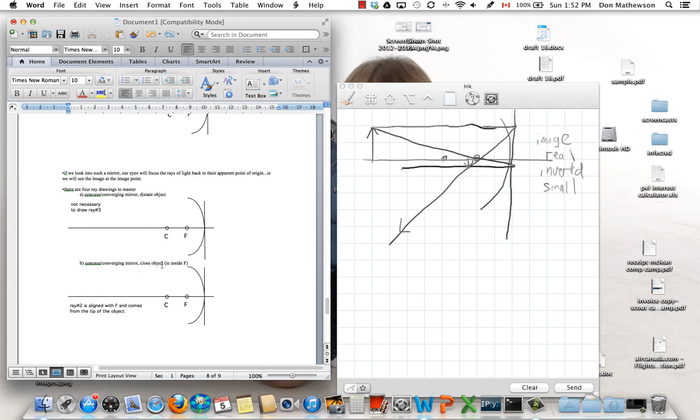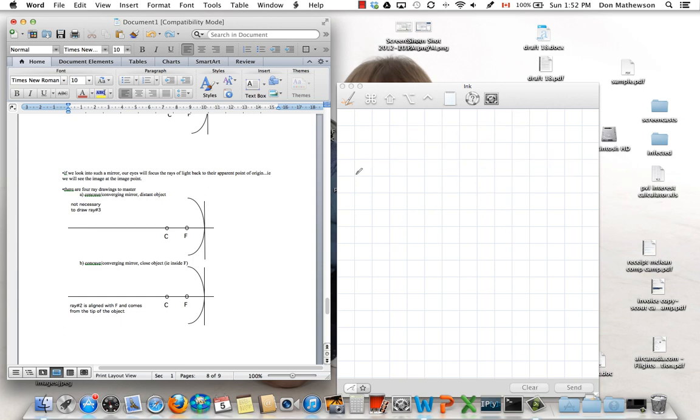Now, something will change if the object gets close. So if the object comes in here and let's say is inside the focal point, we're still going to draw those three locator rays, but we're going to see they're going to meet at a different spot. So how does it look then if we put the object inside the focal length? So here's the vertical axis, here's the curved reflector, here's our focal point right here, our optical center, and now we're going to have a close object here. Well, we still draw the three locator rays. Parallel to the principal axis, reflects through the focal point, just like that.